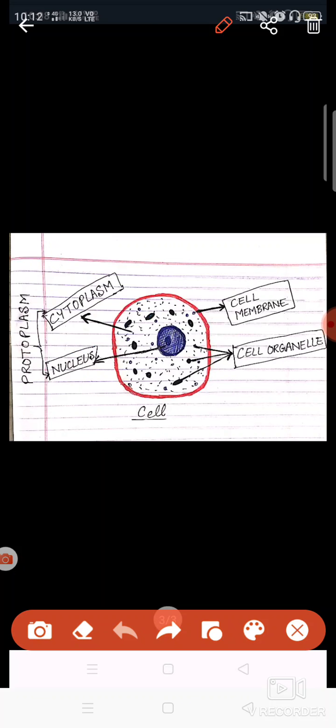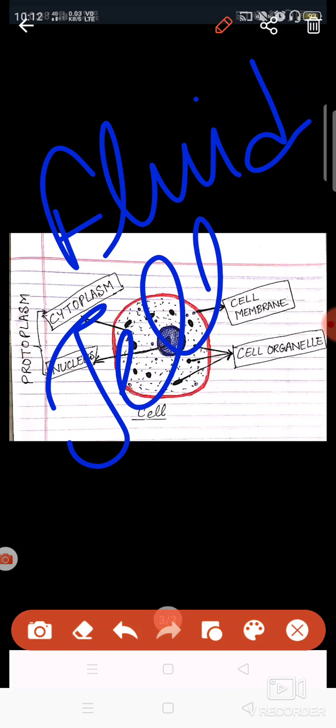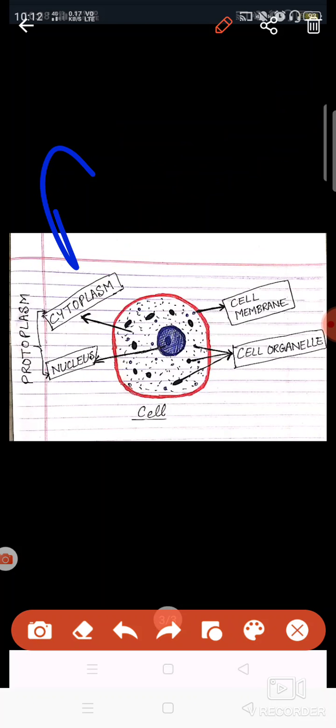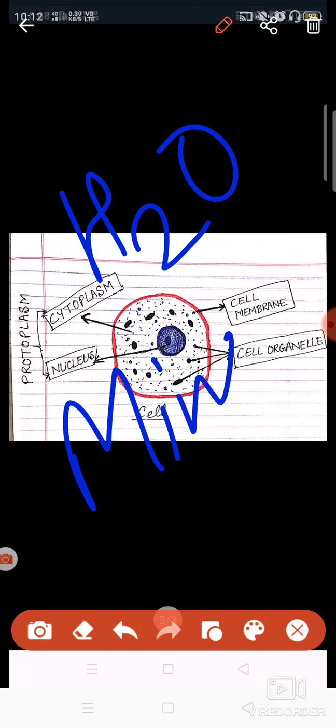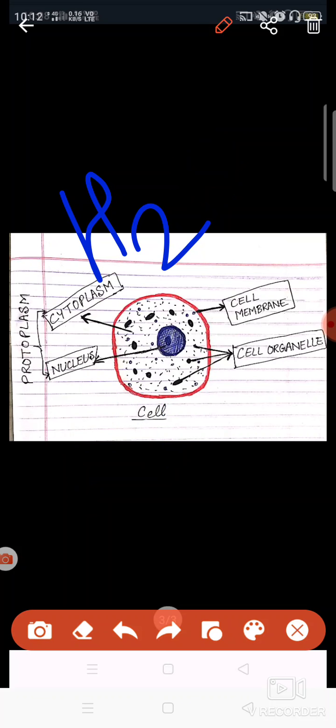Cytoplasm is actually a fluid-like or jelly-like structure which is present inside the cell membrane. It is enclosed by the cell membrane and it is mostly made up of water and different sorts of minerals and salts. Okay, so cytoplasm is a jelly-like substance which is present inside the cell membrane and it is made up of water and different minerals.